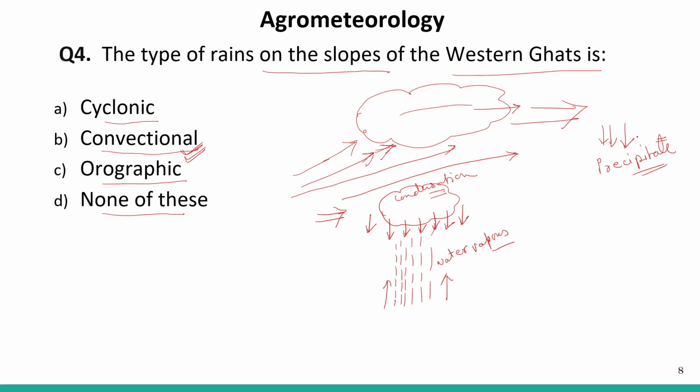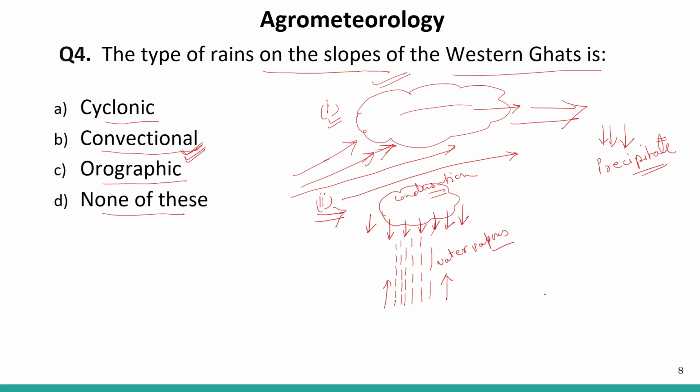Now, orographic type of rainfall. Here we are talking about the type of rainfall on the slopes of the Western Ghats. I didn't talk about the slopes of the Western Ghats or any mountain in the cyclonic type of rainfall, nor in the convectional type of rainfall.